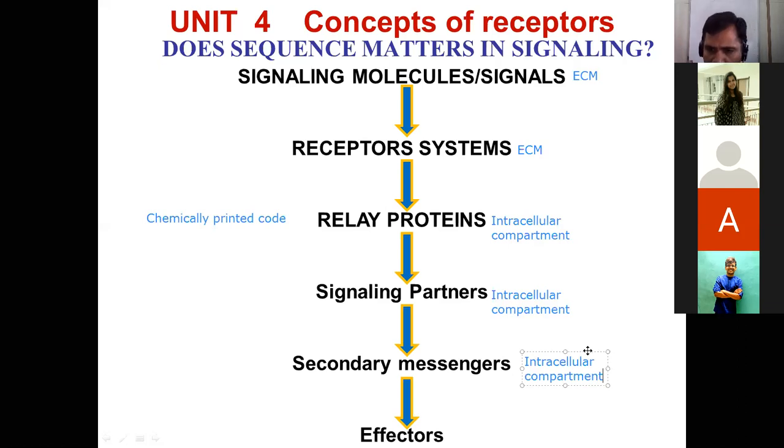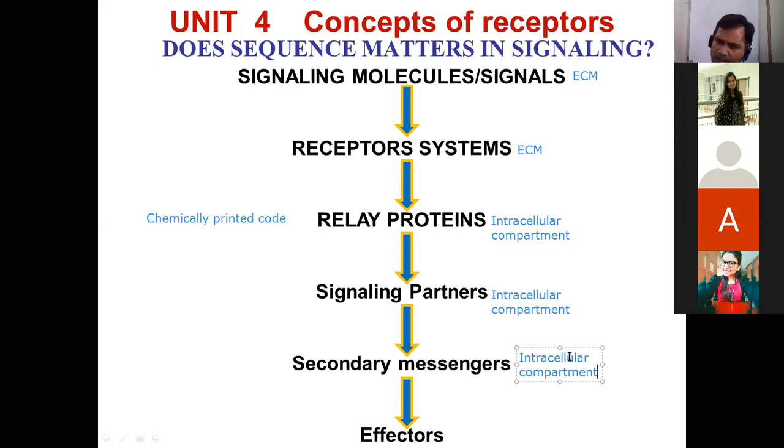Now, another point is, once the signal is transmitted either from outside to the inside, and then within the intracellular compartment, then you will ask the question, why on earth is there so much effort, so many steps in the form of a cascade? Cascade, do you remember? We might have used this word, a stepwise manner. Why is this flow of signal important within the cytoplasm? Why doesn't it happen directly, like one ligand binds to the receptor, then signaling should be transmitted? Why not? It is so simple.